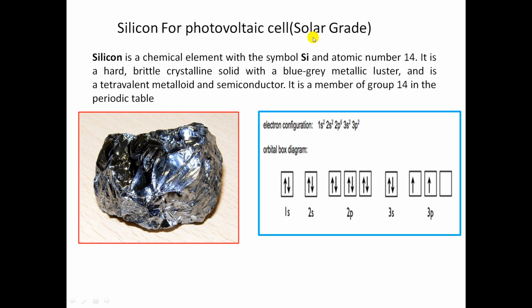It is a hard, brittle, crystalline solid with a blue-gray metallic luster, and it is a tetravalent metalloid. It is a member of group 14 elements in the periodic table. The electronic configuration of silicon is 1s2, 2s2, 2p6, 3s2, 3p2.